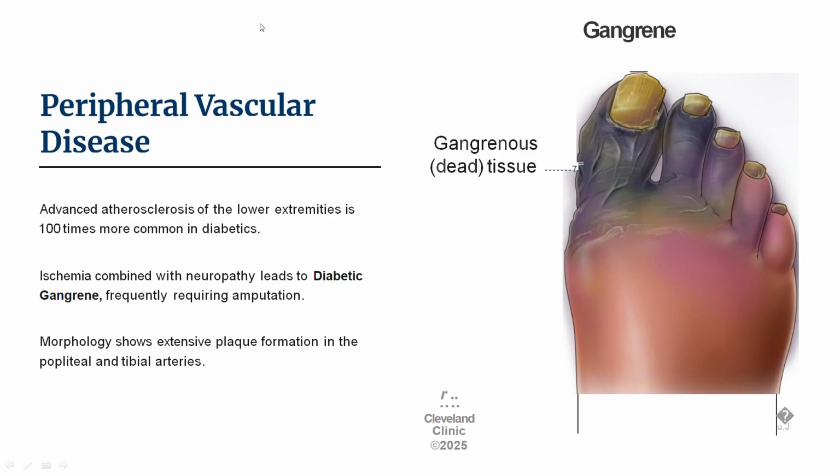When we discuss peripheral vascular disease, advanced atherosclerosis of the lower extremities is 100 times more common in diabetes. Ischemia combined with neuropathy leads to diabetic gangrene, which I will discuss in further slides, frequently requiring amputation. Amputations are seen in diabetes because of diabetic gangrene. Morphology shows extensive plaque formation in the popliteal and tibial arteries. You can see a gangrene. It is coagulative necrosis where the dead tissue is a bit blackened and a line of demarcation can be seen.